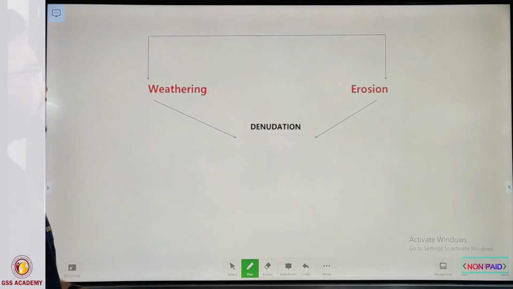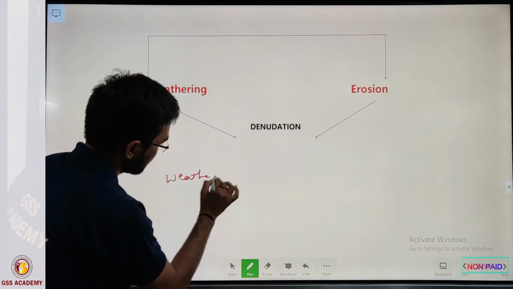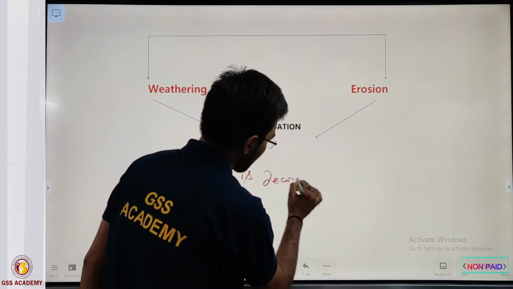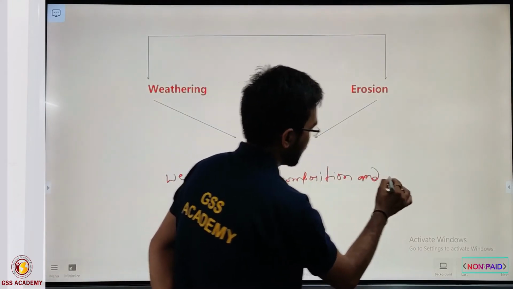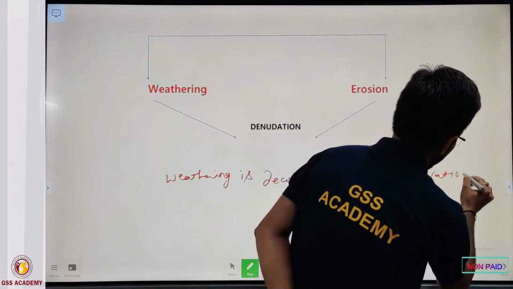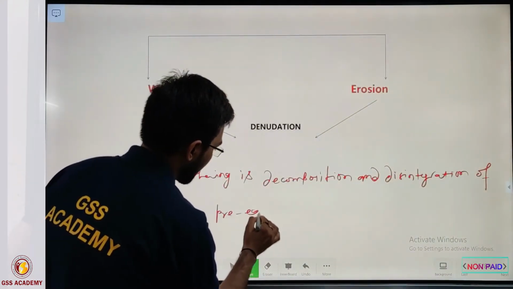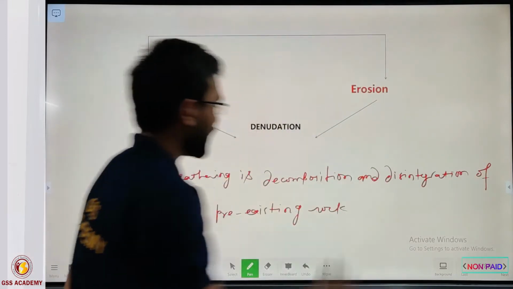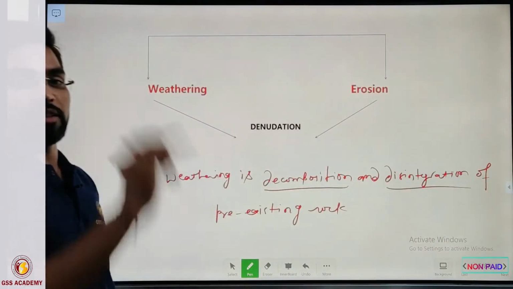So first of all, let us define weathering: weathering is the decomposition and disintegration of existing rock. So here we include two different terms, decomposition and disintegration.